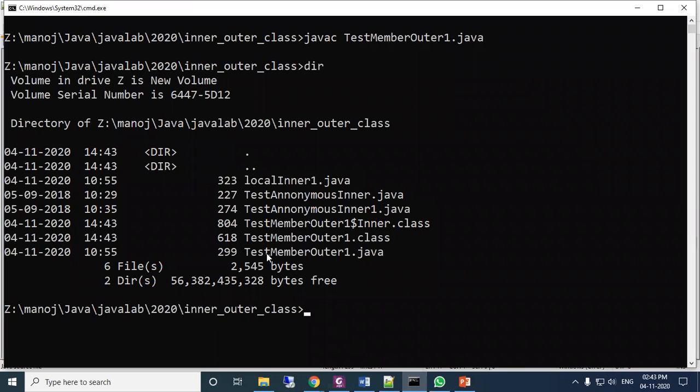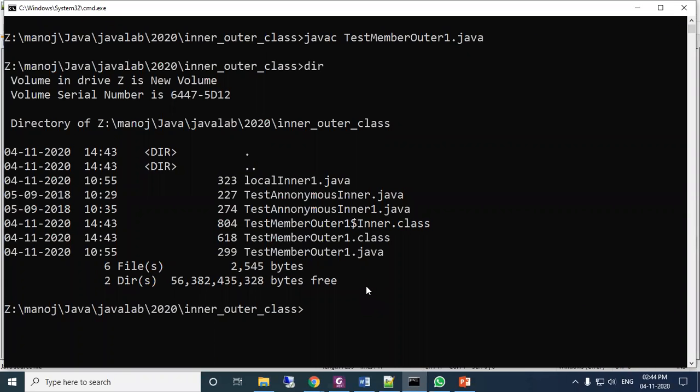So it has created TestMemberOuter1.class. And another class created, TestMemberOuter1$Inner.class, so the inner class name. Instead of creating the file name dot class name, here it is created TestMemberOuter1$Inner. This is your outer class, this is your inner class, separated by the $ sign. This is your class file created.